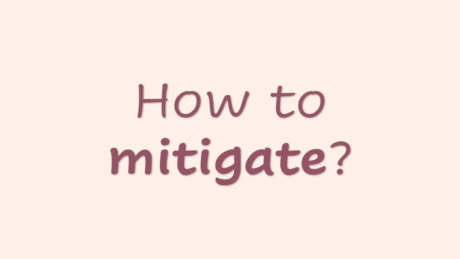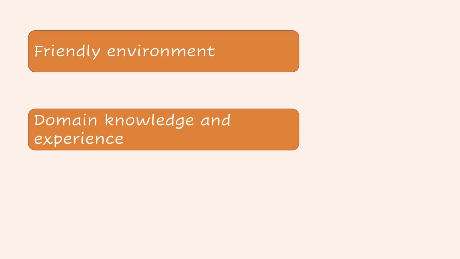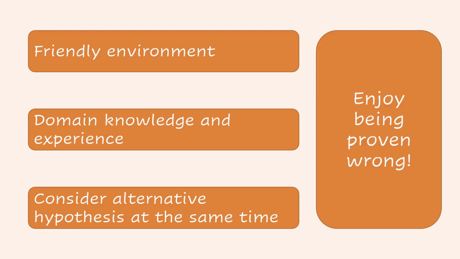Let's see now how to mitigate the congruence bias. These are the suggestions from our friends Byron and Clayman. A friendly environment where failing and testing is encouraged. Domain knowledge and experience can ease cognitive strain while developing hypotheses and processing the data. Considering various hypotheses at the same time. In the case of the root cause analysis example, testing for two causes might be better. I will turn to Adam Grant: learn to enjoy being wrong. The only way to truly learn is to be initially wrong.